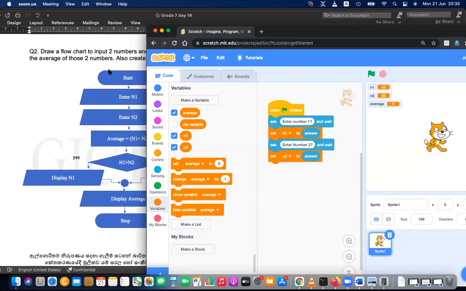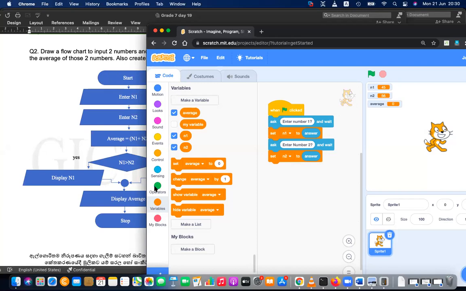Right. Then I have to find the average. Average is found by adding number one and number two. You can add number one to number two and then divide it by 2 because there are two numbers. If you add the two numbers and divide by two, you can find the average.